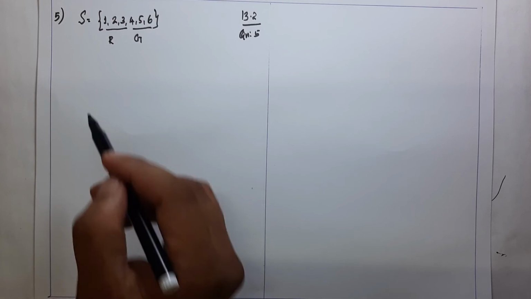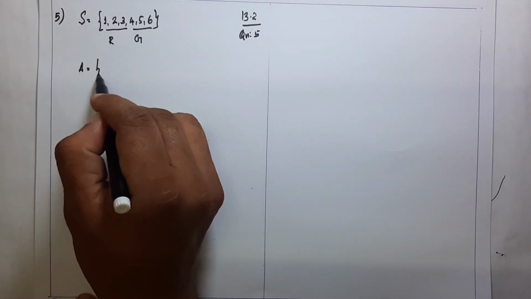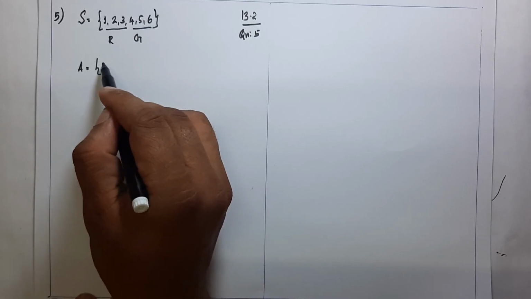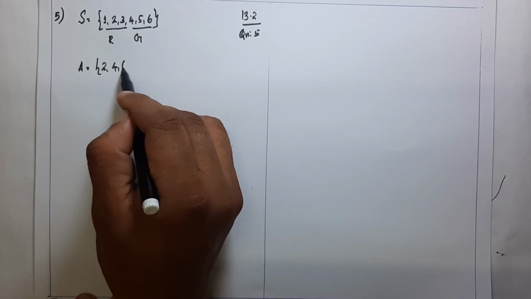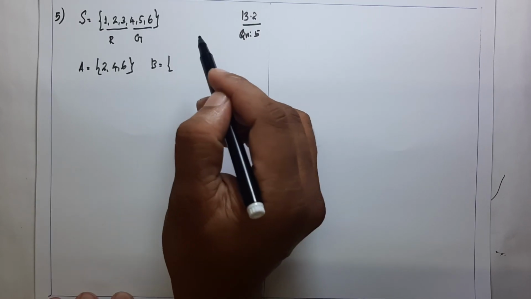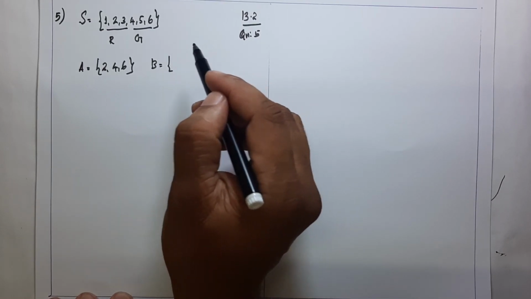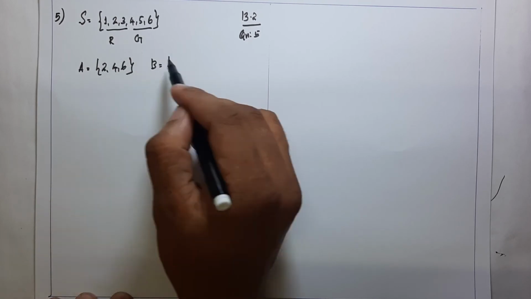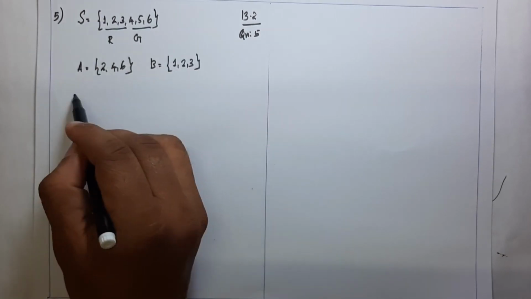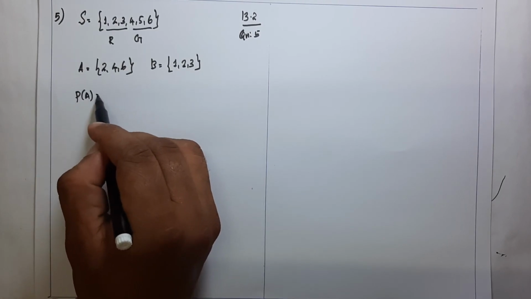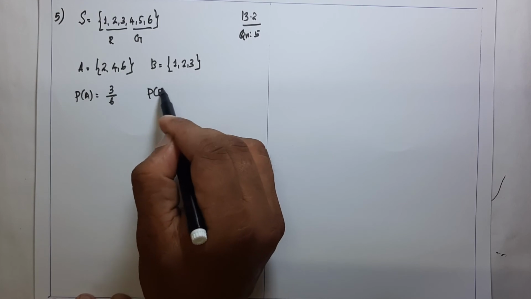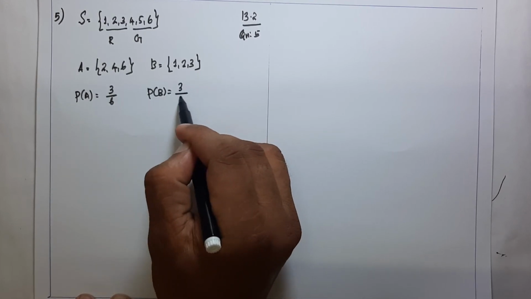Okay. Let A be the event that the number is even. The even numbers are 2, 4 and 6. Let B be the event that the number is red. The red numbers are 1, 2 and 3. Here P of A is equal to 3 by 6, and P of B is also 3 divided by 6.